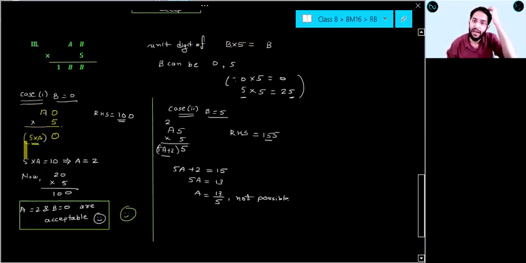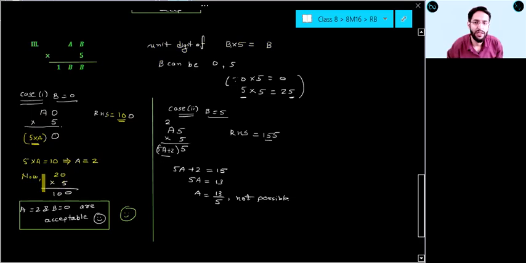Correct, everyone? And if you check your RHS, if you put B equal to 0 in RHS, your RHS will be 100. So your unit digit is same. Remaining two digits should be same here. Right. Remaining two digits, can I say 5 into A equal to 10? So 5 into A equal to 10, A will be 2.